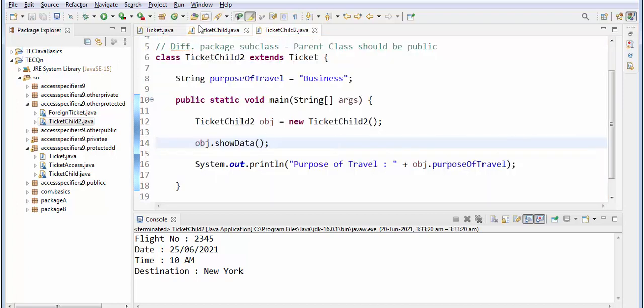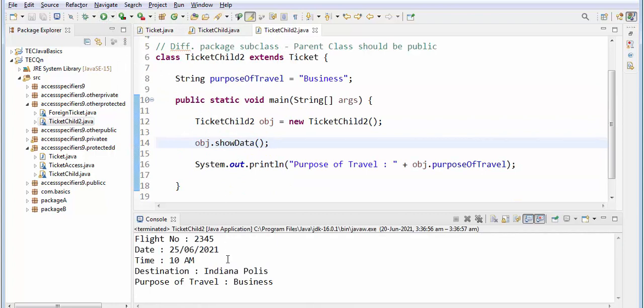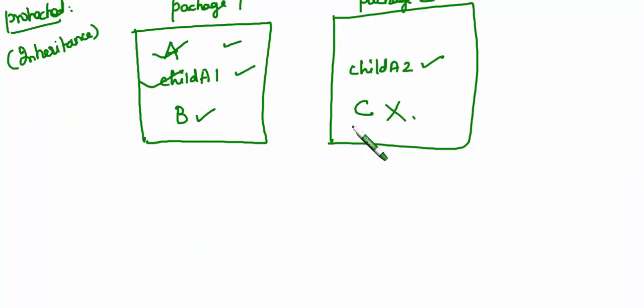Let us see, and let me change the data so that we'll see whether I'm getting it. Instead of New York I'll give Indianapolis. See, I'm getting it. So you can inherit the parent and write your own code over here. Next one, so this is the third point, isn't it? Like a child class of the other package you can access. Next we will see non-subclass of the same package.